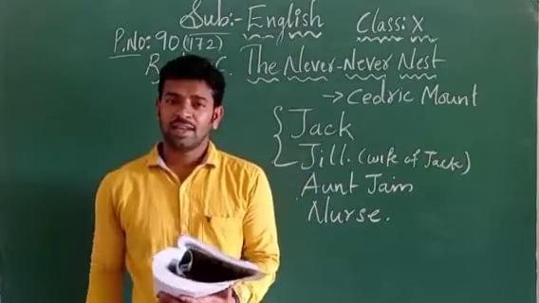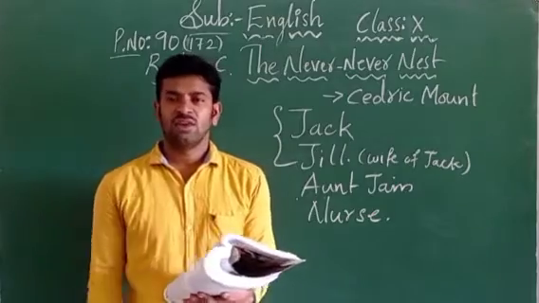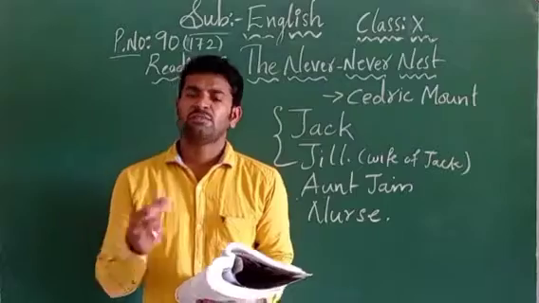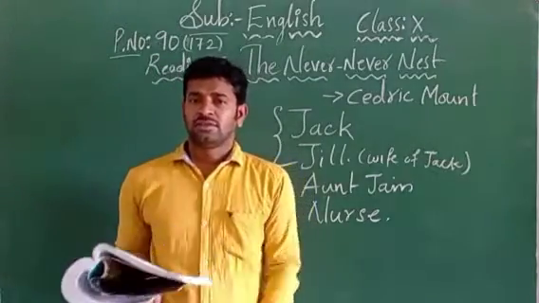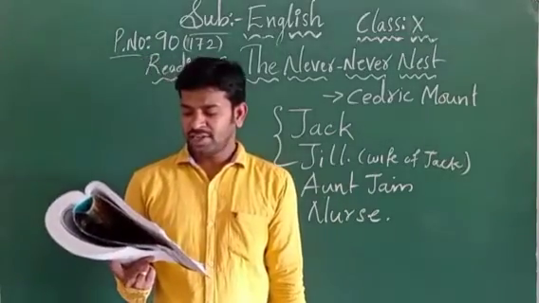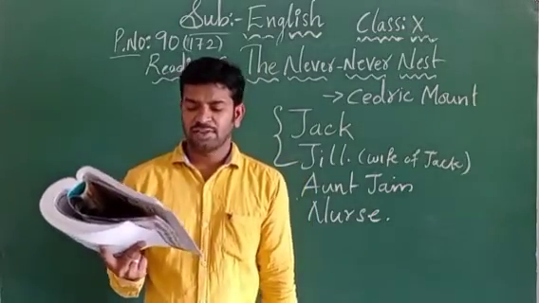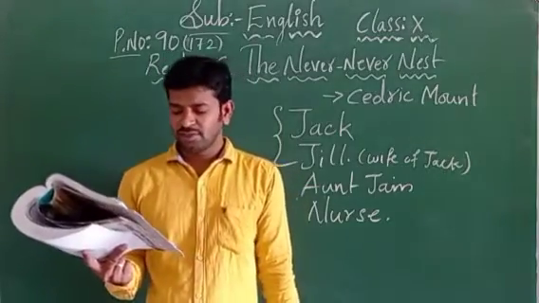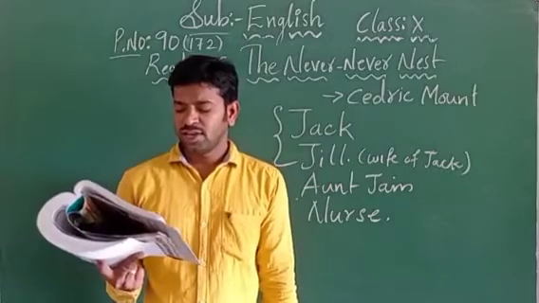So Aunt Jane is asking Jack, whatever salary you are getting from the work is not enough to pay the installment. The remaining money, how are you going to pay? Jack gives the reply that there is one trust, the Thrift and Providence Trust Corporation. That means one corporation is going to give them loans. From that loan only they are going to pay that remaining amount. Aunt Jane was shocked to hear it.